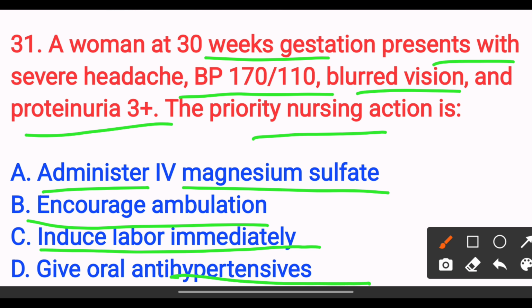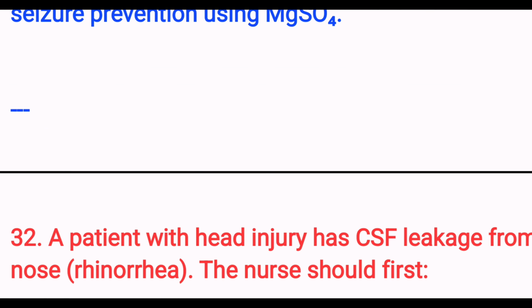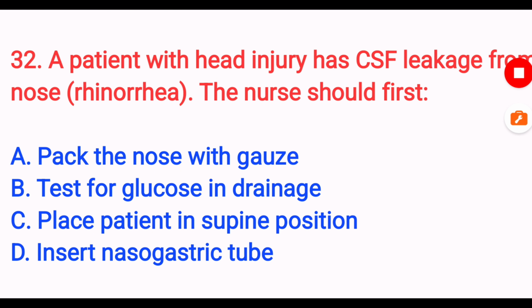The answer is option A, administer IV magnesium sulfate, because in severe preeclampsia the priority is seizure prevention. So we have to use IV magnesium sulfate immediately, so we can prevent the seizure. Next,